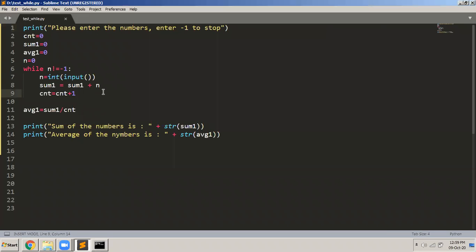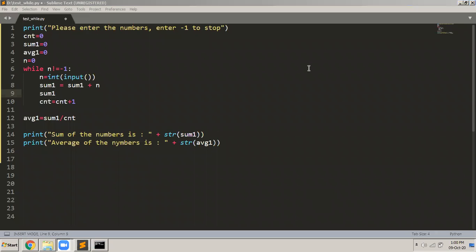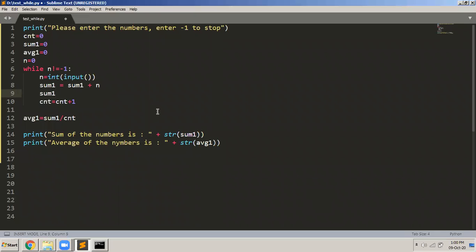But if you want to avoid that, what do we do? This is only a patch up work. Okay, so you can say sum, yeah, there is somebody in the chat here. sum - 1 will probably not work. What I have to do is sum is equal to sum plus 1.